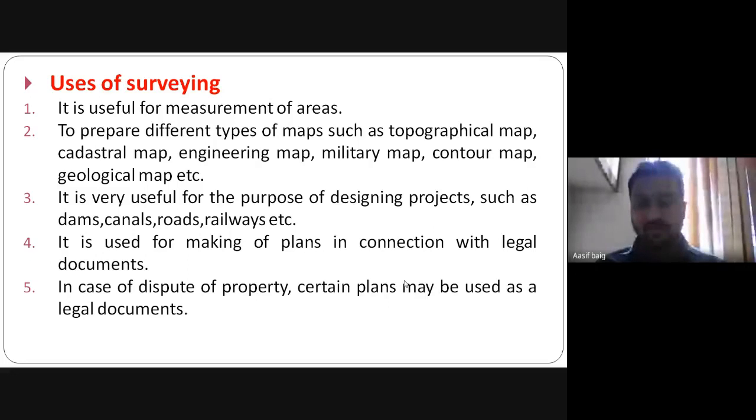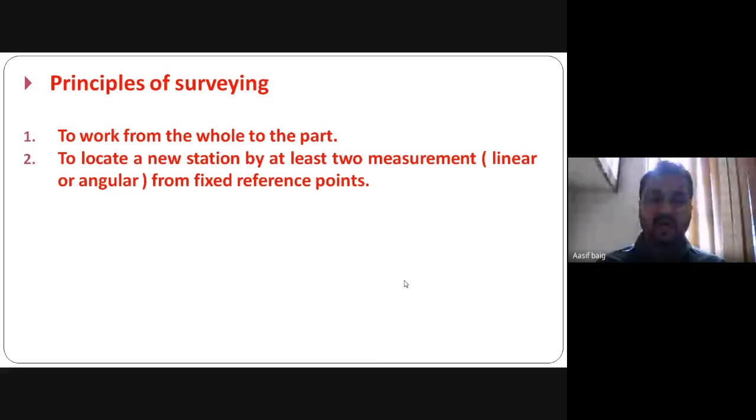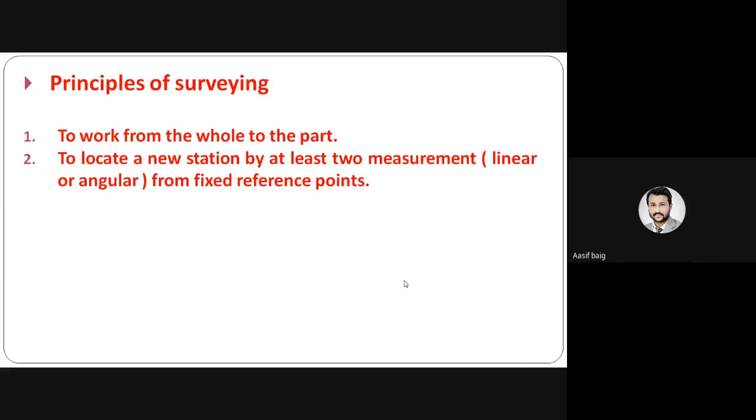It is very useful for the purpose of designing projects such as dams, canals, roads, and railways. It is used for making plans in connection with legal documents, and in case of dispute of property, certain plans may be used as a legal document. So surveying is used in this field. Other than this, many fields are there. As surveying is the main branch of civil engineering, surveying is used.